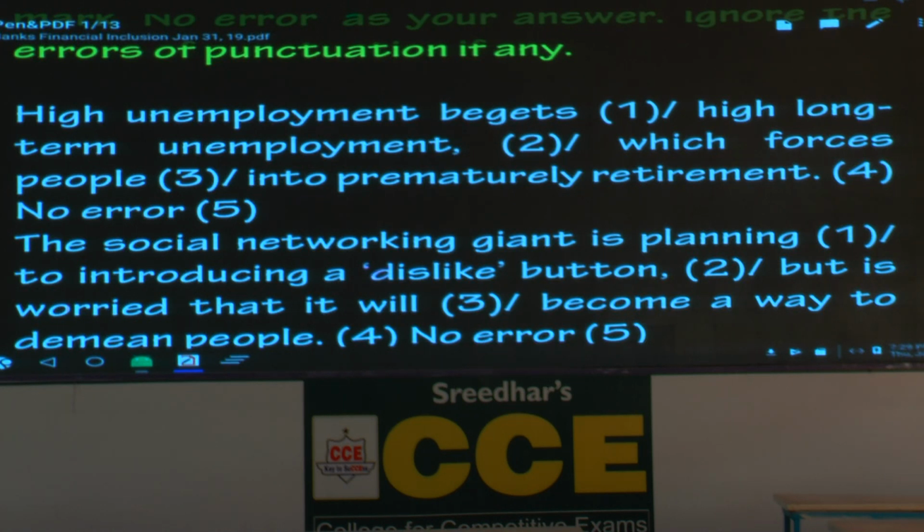High unemployment begets, underline the word begets. High unemployment begets high long-term unemployment, which forces people into prematurely retirement. Now, begets, write the meaning of that word. Begets means to create. In this context, you could also say to make something happen.